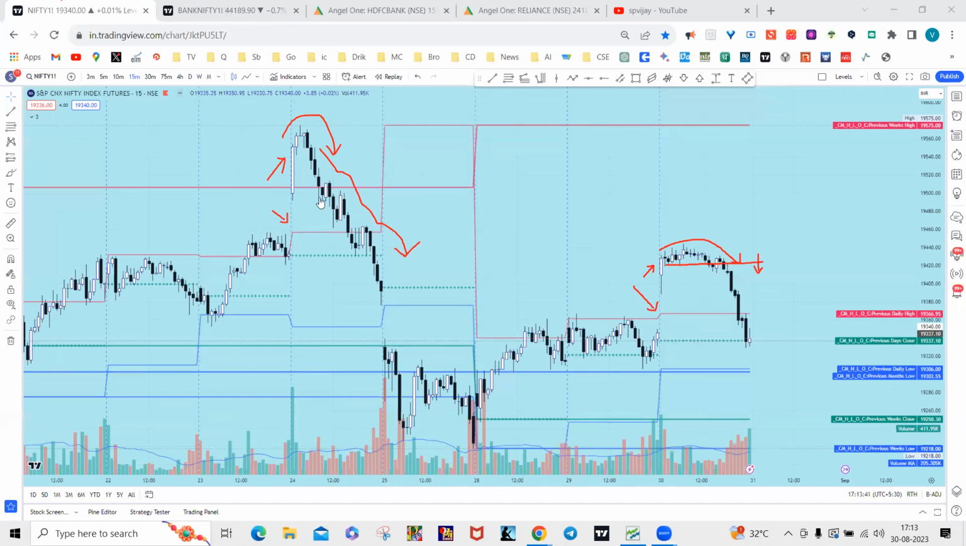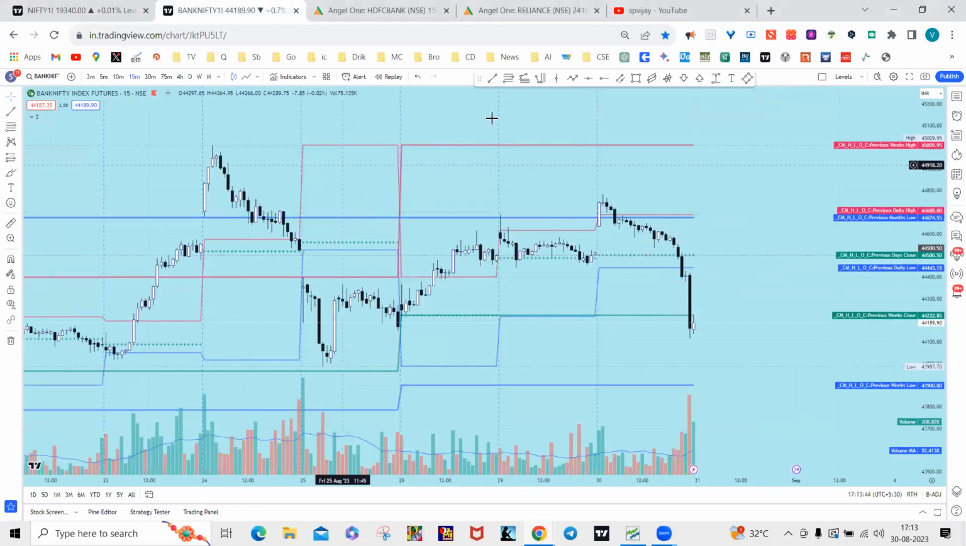Coming to Bank Nifty also, again the same condition, not much of a difference. Gap up, and then good buying. You can see the first three candles. This candle showed the rejection, and then you get a trending move on the downside. So same thing again: gap up, and then you get a good reversal going ahead.